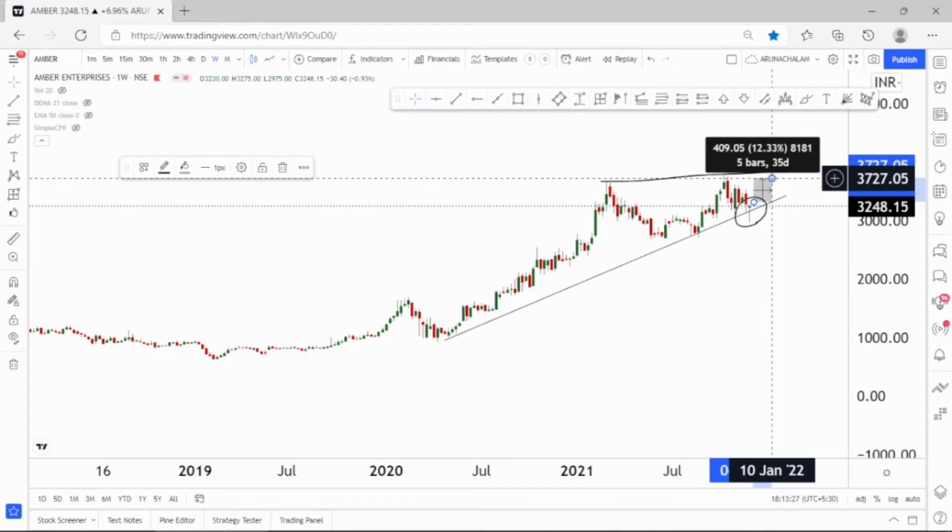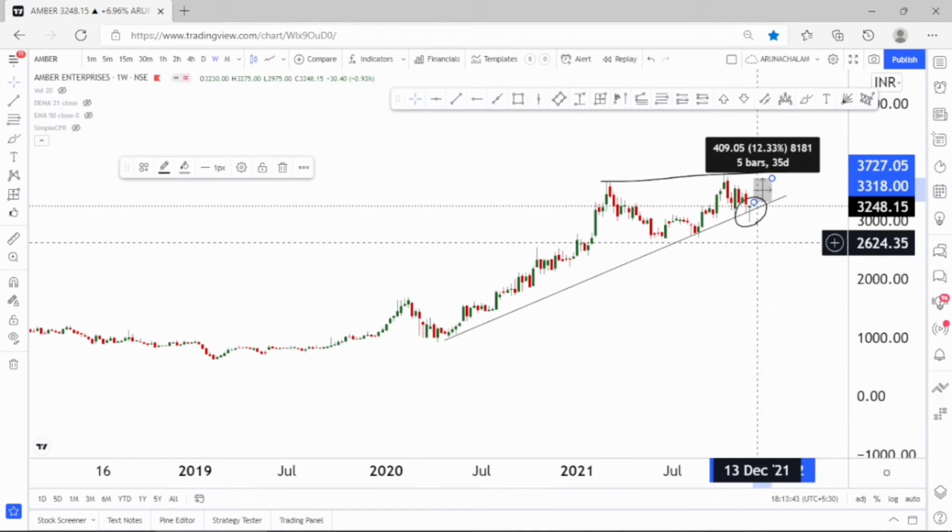The stock is trading quite expensive, but that doesn't matter in a bull run. Take entry above the price range of 3800, or else enter at the current market price and ride the trend till the price range of 3800, and add more if the stock breaks the 3800 price range. So it's good to go along in the stock. Now let's move to the daily chart to understand the feasibility of the target.